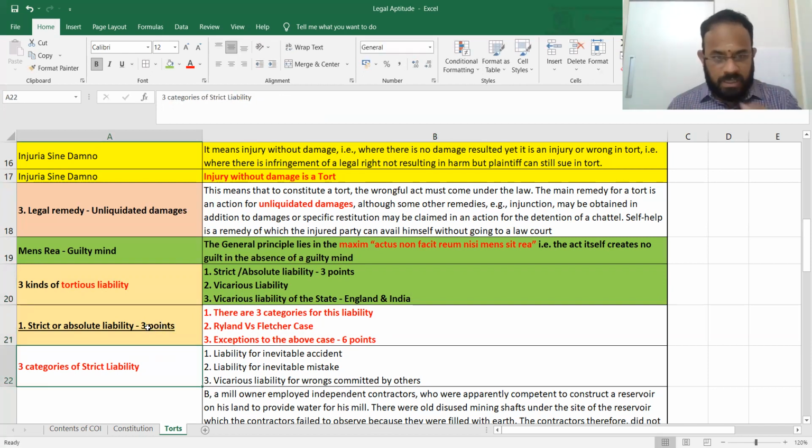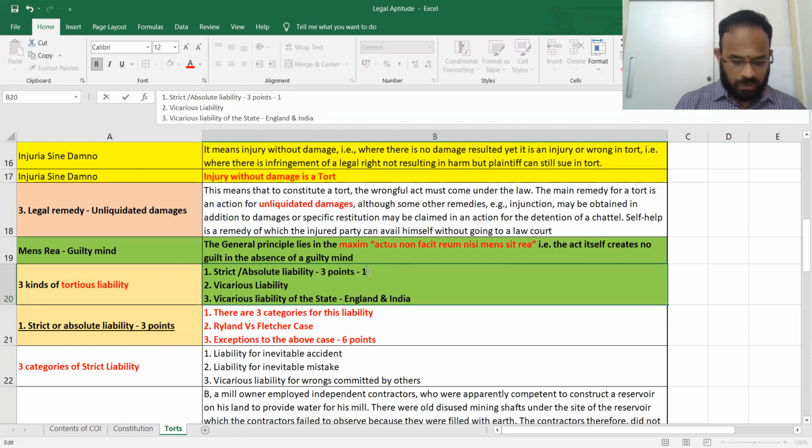In the first one, there are three categories, so that you don't get confused. Are we clear? The second one is case law. What case law? Ryland versus Fletcher. What is the third point? Six exceptions.